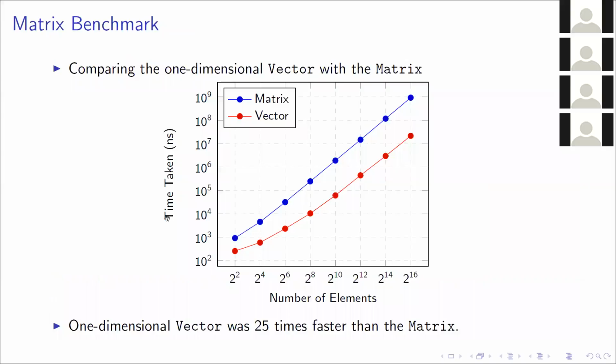So I'm now going on to benchmark them. I compare the one-dimensional vector with the matrix, and you'd expect these two to perform exactly the same, considering how underneath the matrix is essentially a one-dimensional vector. But when we actually benchmarked it, it turned out the one-dimensional vector was 25 times faster than the matrix, which isn't great, and it's something that we're going to look into to try and fix.